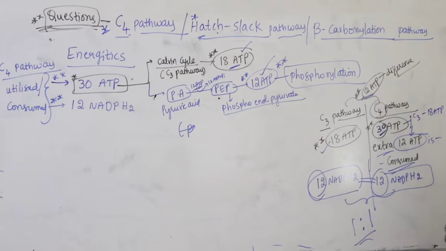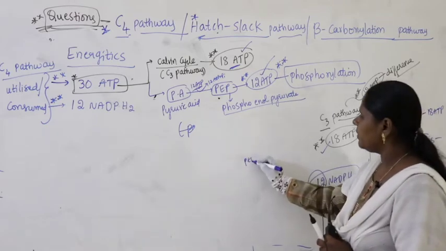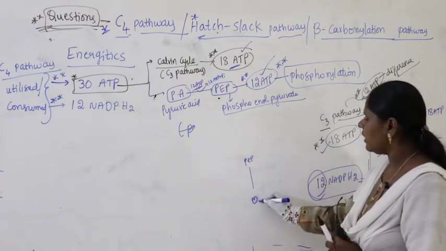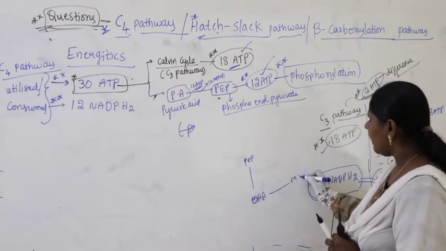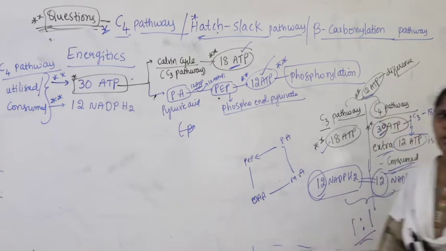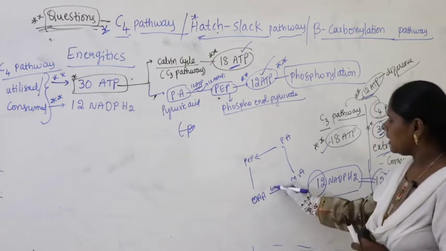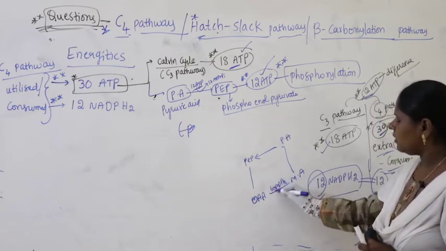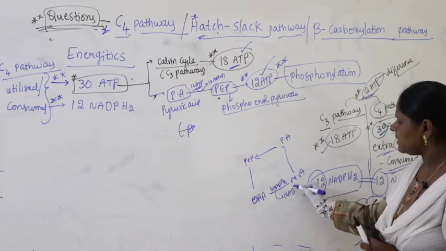Why? In the C4 pathway, at the time of conversion, OAA to malic acid, then pyruvic acid, then PEP, 6 NADPH2 are converted into NAD plus.